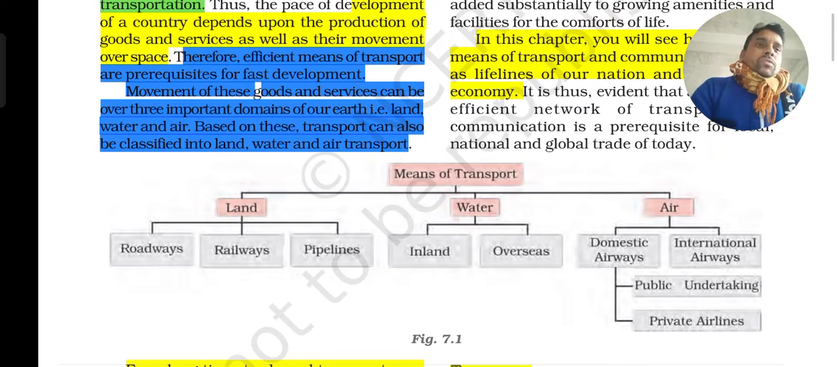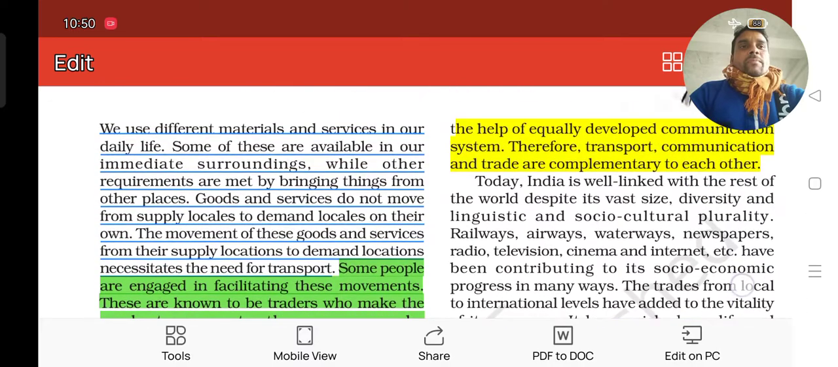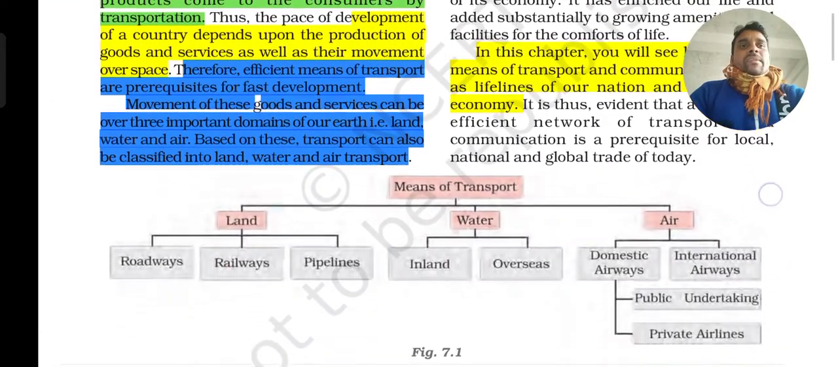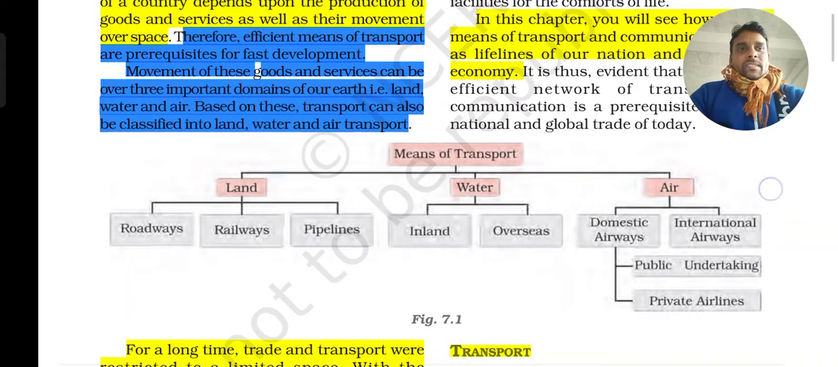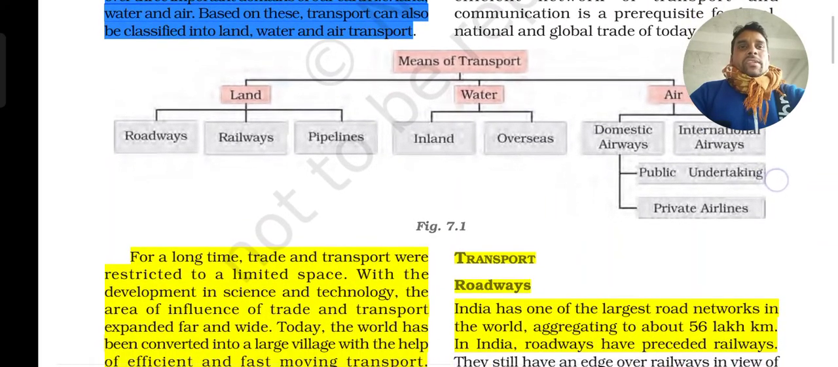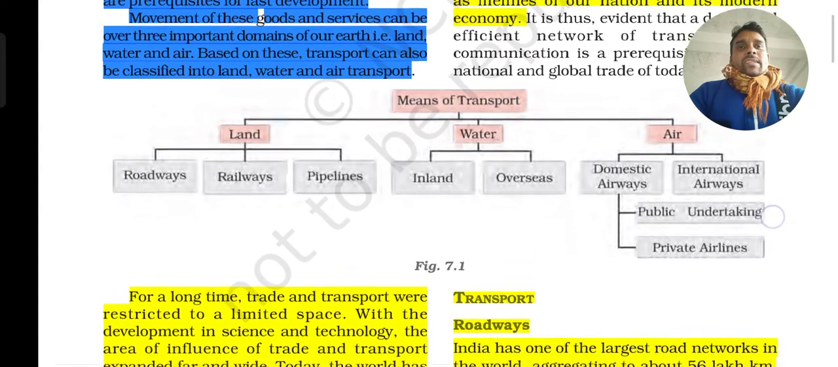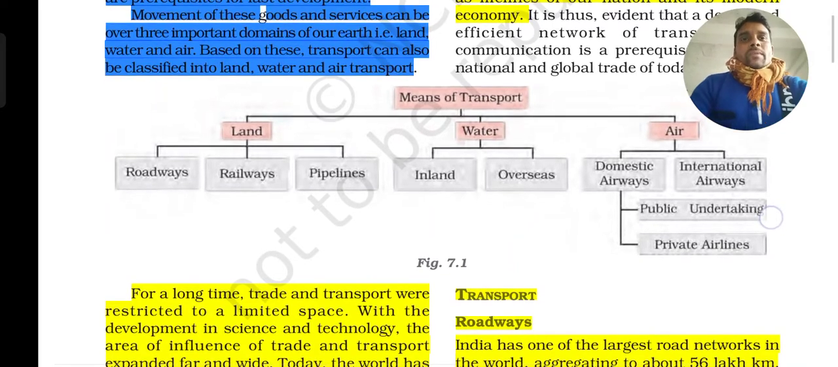Then when we come to air transport, there are domestic airways and international airways. So when we talk about goods that have to be transported from one place to another place, these are the three means of transport that we generally utilize. Now let us study what road transport is, what railways are, and what pipelines are. One by one we will go through them.